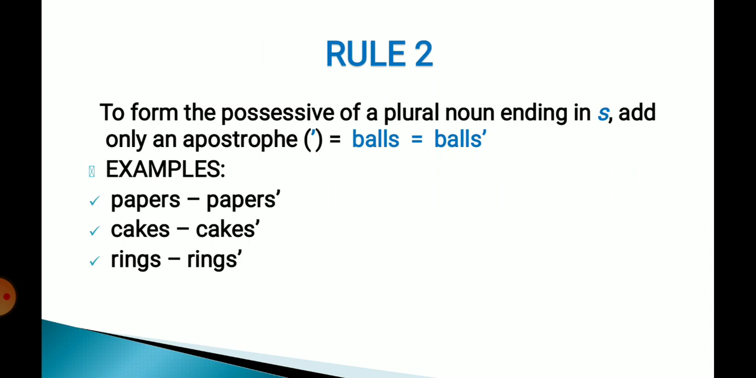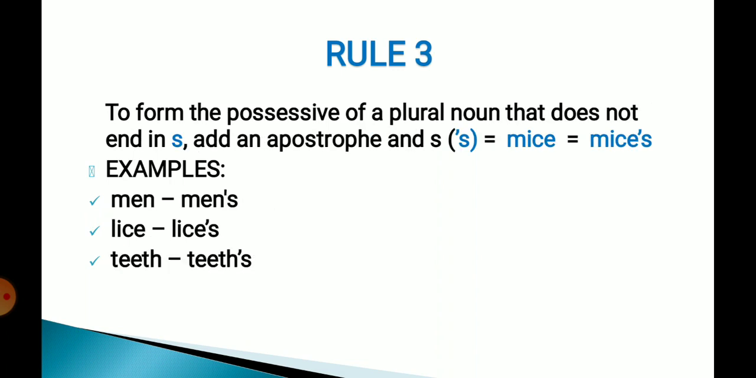Like if the plural of ball is balls, it ends with s, so you will only put an apostrophe at the end. Like papers, the possessive will be papers'. Similarly, cakes', rings'. So you are just putting an apostrophe. In rule 3, to form the possessive of a plural noun that does not end in s, add an apostrophe and s. So if it is a plural noun but it is not ending with s, what are you supposed to do? Just like in rule 1 you were putting apostrophe and s, you will do the same thing. You will put apostrophe and s.